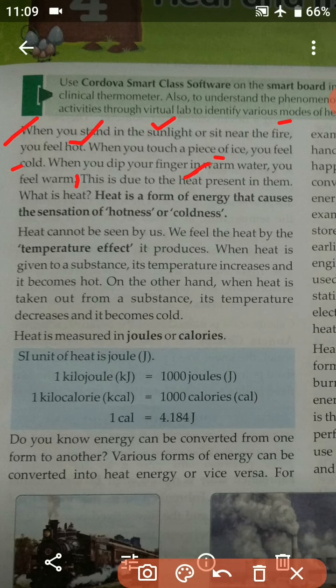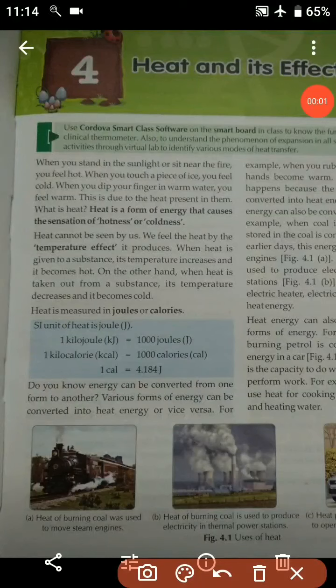So what is heat? Heat is a form of energy that causes the sensation of hotness or coldness. Heat cannot be seen by us. We feel the heat by the temperature effect it produces. So students, we cannot see heat, but we can feel it by the temperature effect it produces.